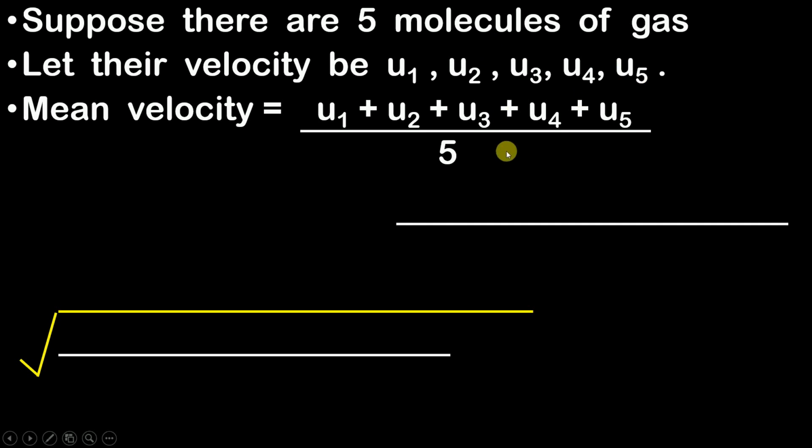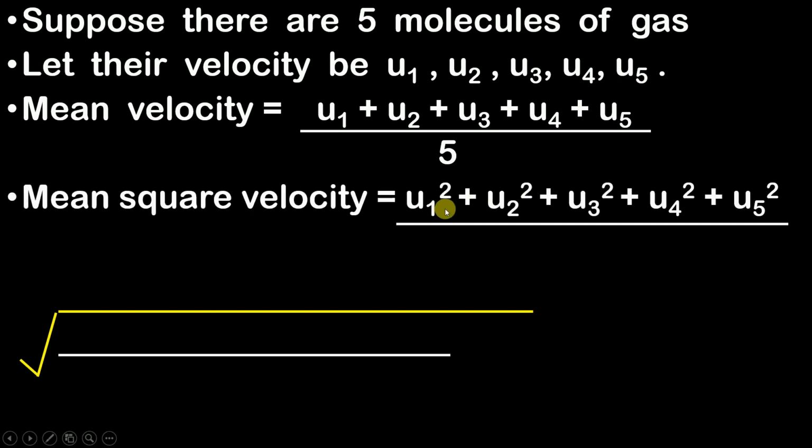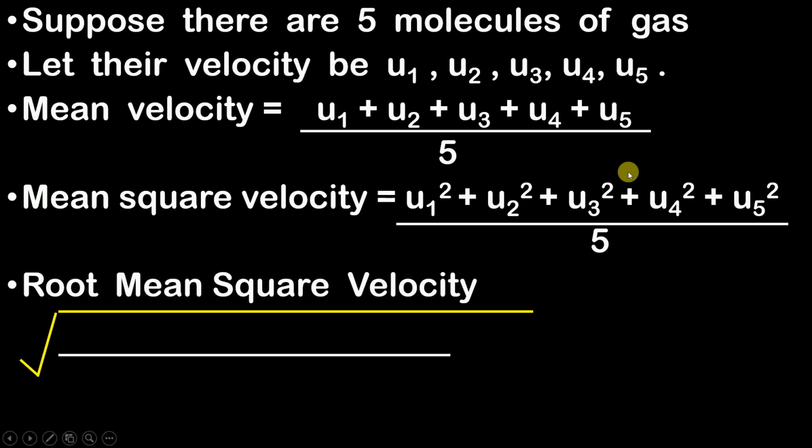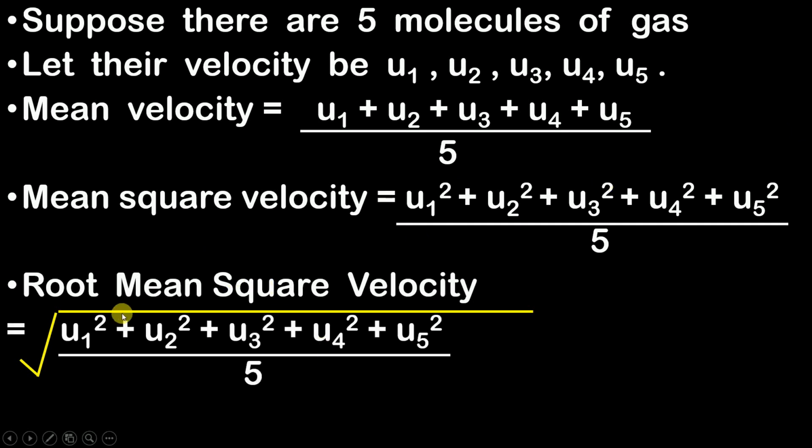So what I am going to do, the mean square velocity is nothing but equal to u1 square plus u2 square plus u3 square plus u4 square plus u5 square divided by the number of molecules, that is 5. Now when I take this complete mean square velocity inside a square root, what I get is nothing but the root mean square velocity. So I hope you have understood this. Root mean square velocity is nothing but you take this complete thing inside a square root.